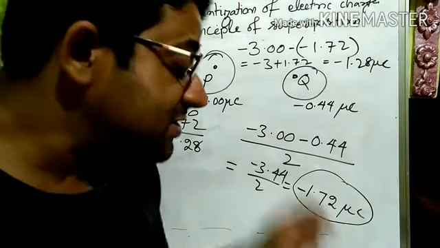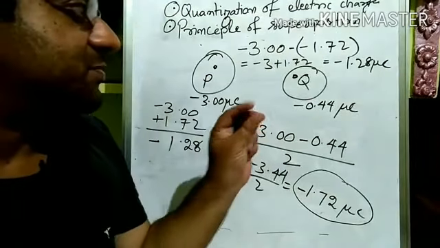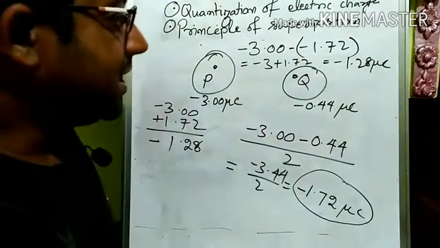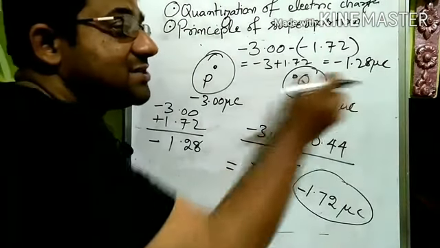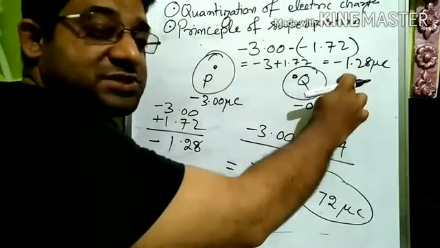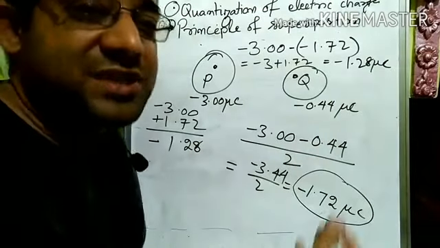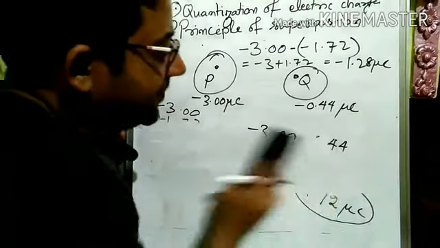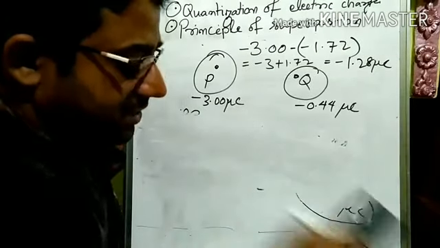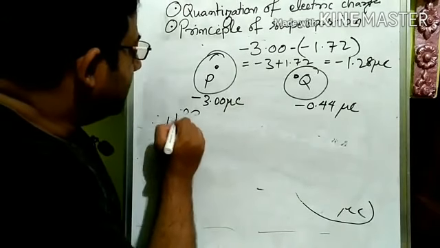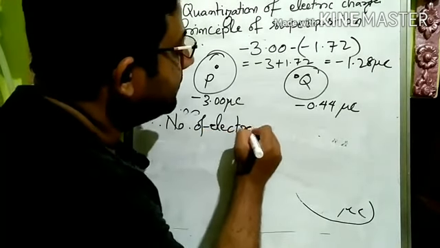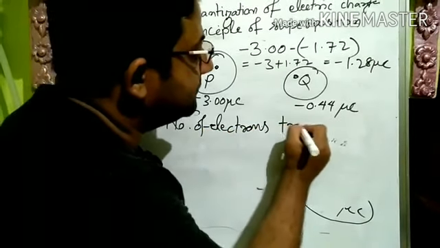But the question is how many electrons have to be transferred. What we found out is how much charge has to be transferred, right? So that's true, this much charge has to be transferred, but in this much charge how many electrons are there? That is the question, right? So therefore, number of electrons transferred